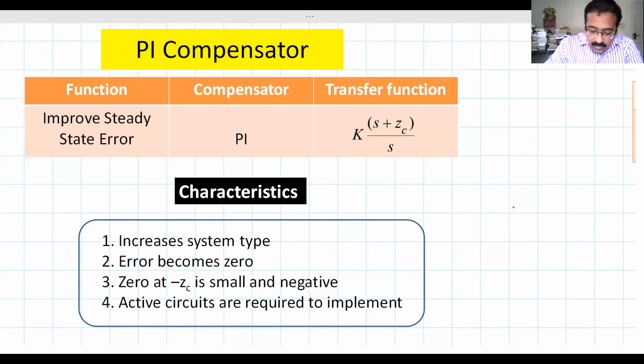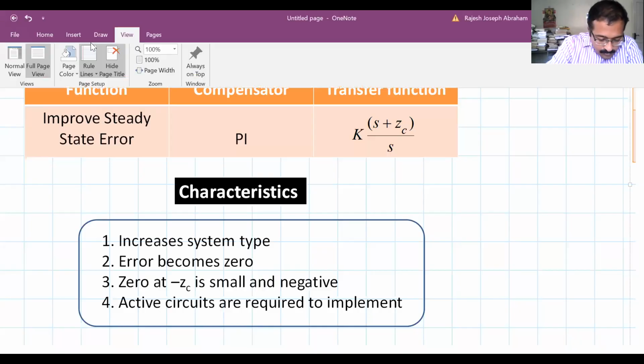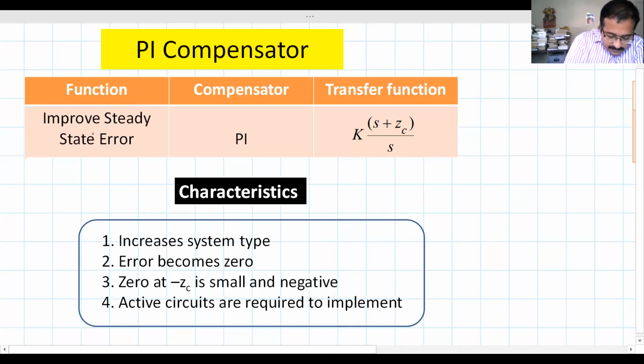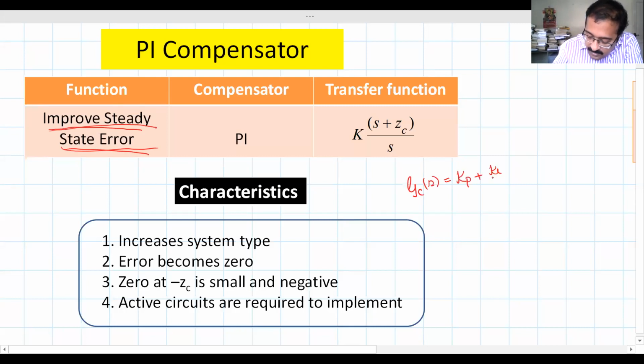So as we know, it improves the steady state error. Now, what's the general transfer function? The general transfer function is a proportional term Kp plus an integral part Ki by S. Take the LCM and simplify.